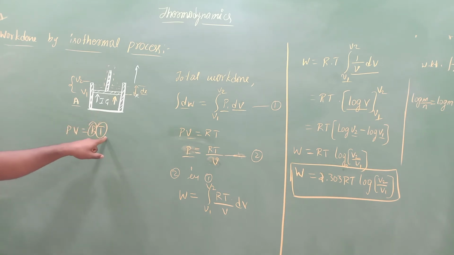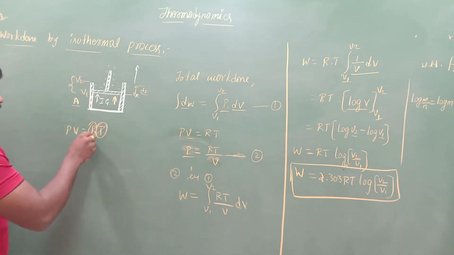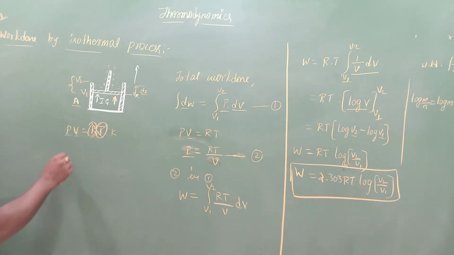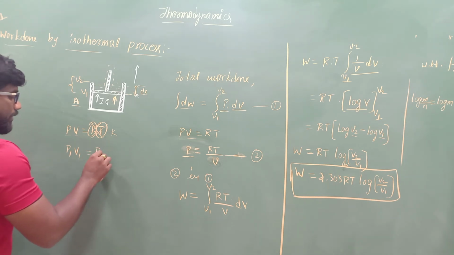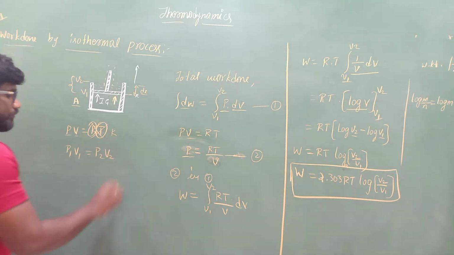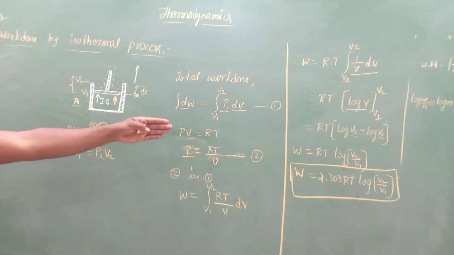In an isothermal process these two are constant. Generally I will take these two as constant. So for the initial pressure P and volume V, if there is a change in pressure, the initial pressure is P1 and the initial volume is V1. After some time, the pressure will become P2 and the volume will become V2. Now there we have a formula.